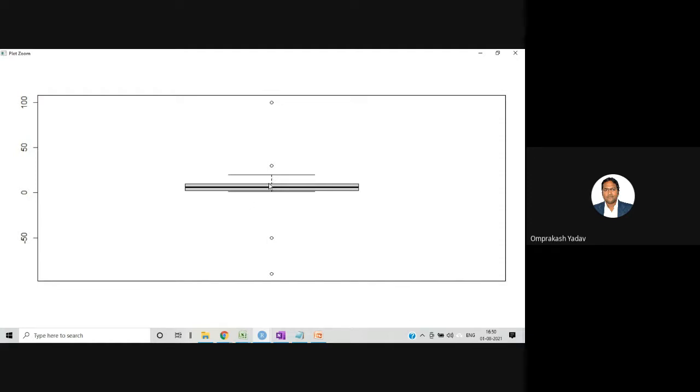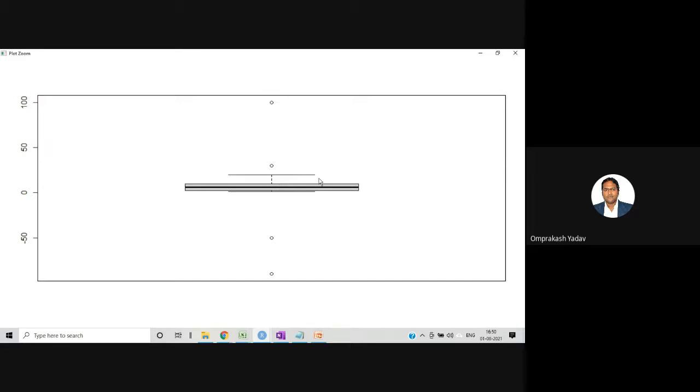Now, from the study, the upper whisker is 1.5 times the third quantile, and the lower whisker is 1.5 times the 25% quantile. That's why, if you see over there, the interquantile range, and what I did, the upper boundary I set with 1.5 times the Q3.